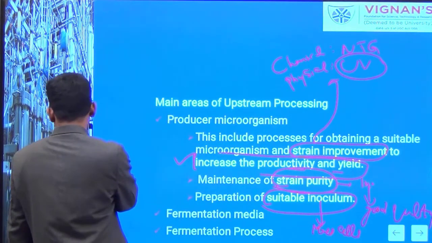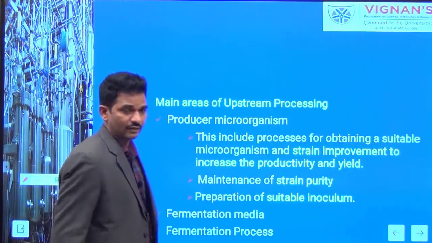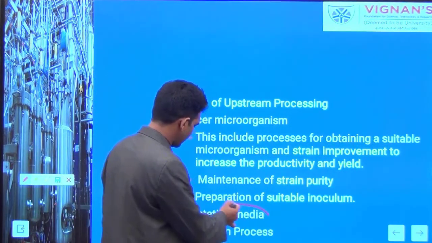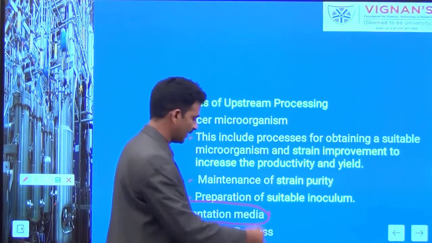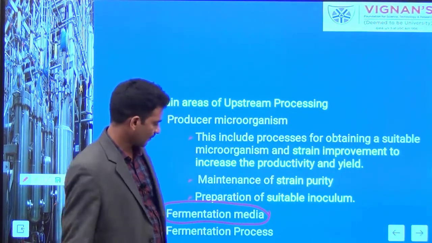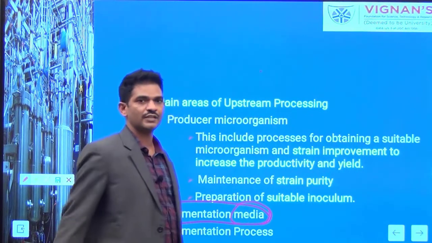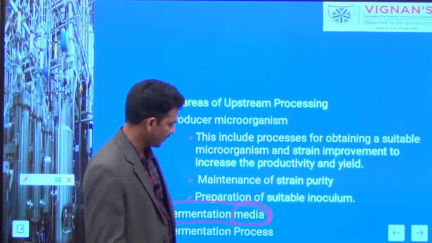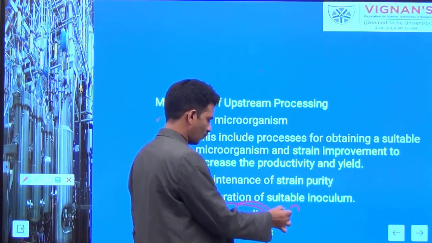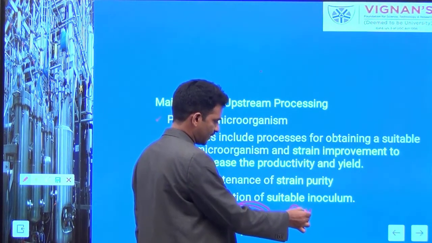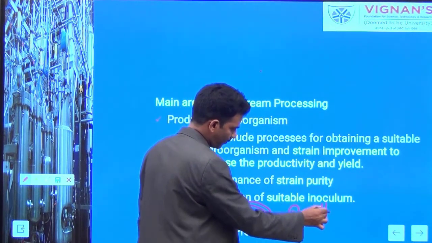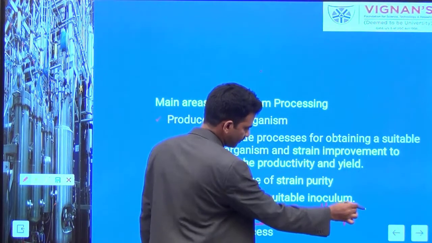And your upstream processing also focuses on the second one, medium formulation, the fermentation medium. I told, the medium consists of various nutritional sources which are very much essential for the growth of cells.